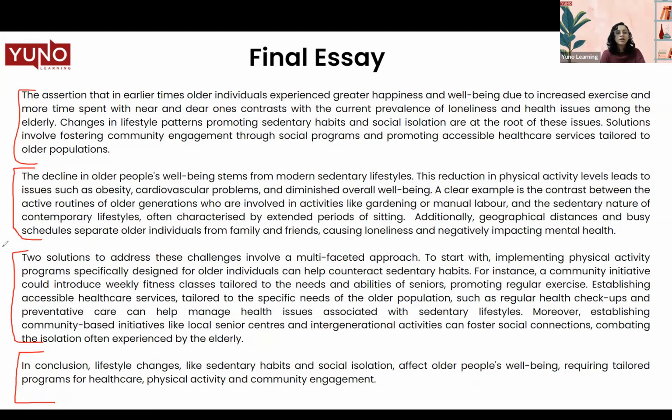Now let's quickly talk about the 4 assessment criteria that your examiner will be looking for in your essay. Number 1, task response. Number 2, lexical resource. Number 3, coherence and cohesion, and grammatical range and accuracy. Let's first quickly talk about TR. TR is your task response, how relevant your answer is to the question asked to you. So I told you how we underline your value words.